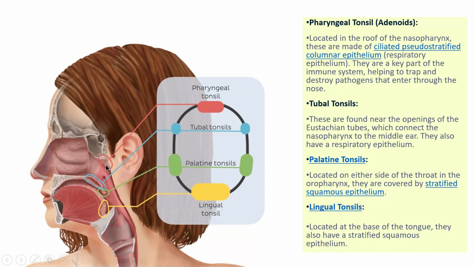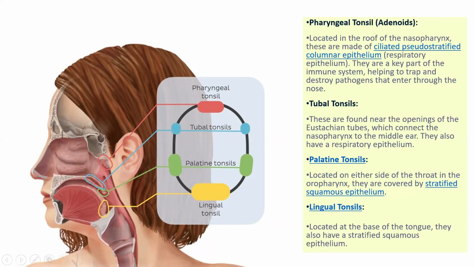The pharyngeal tonsil is known as the adenoid, which is located in the roof of the nasopharynx and is made up of ciliated pseudostratified columnar epithelium, which is respiratory epithelium. They are a key part of the immune system, helping to destroy different types of pathogens entering through your nose.